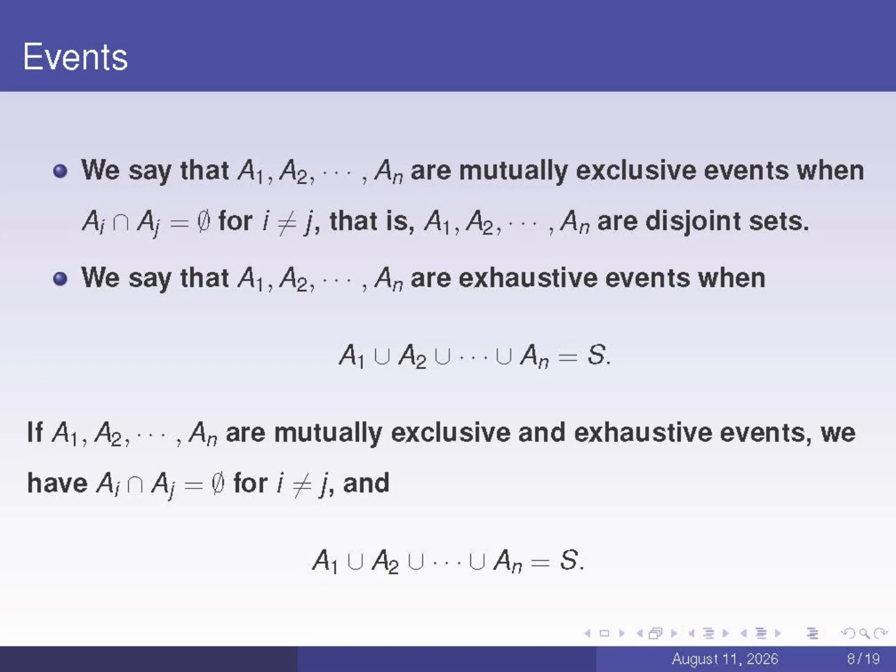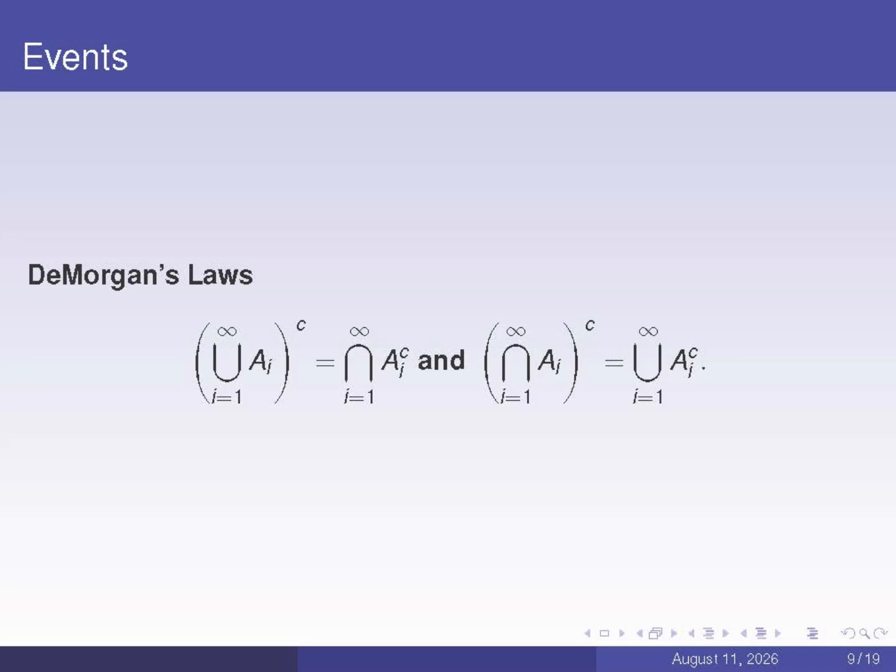Saying that the events A_1, A_2, ..., A_n are both mutually exclusive and exhaustive means that the mathematical expressions in the last 2 lines on the screen are satisfied. The 2 equations shown on the screen are De Morgan's laws, which describe the relationships among the sets of complement, intersection, and union.